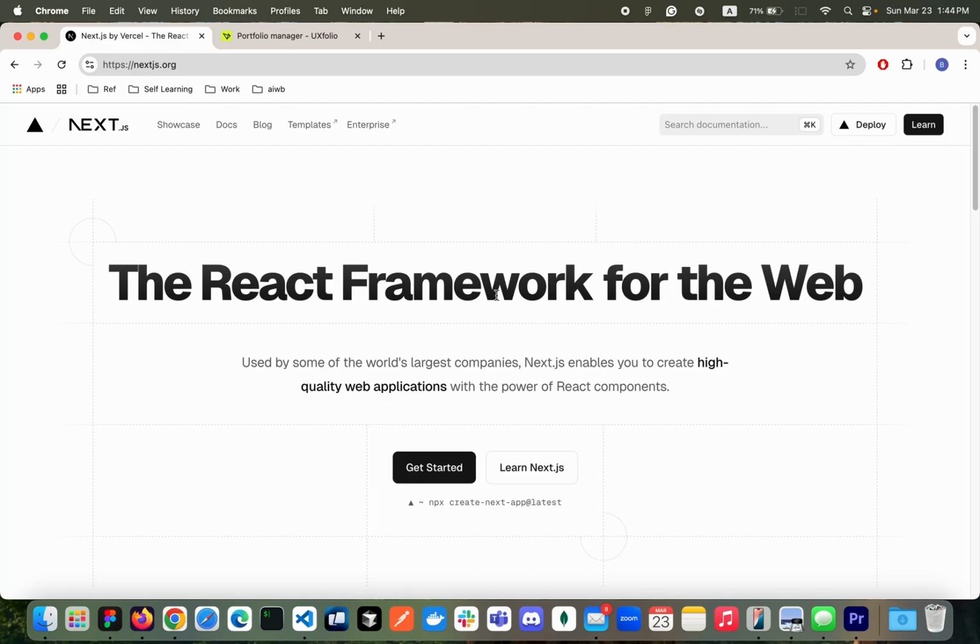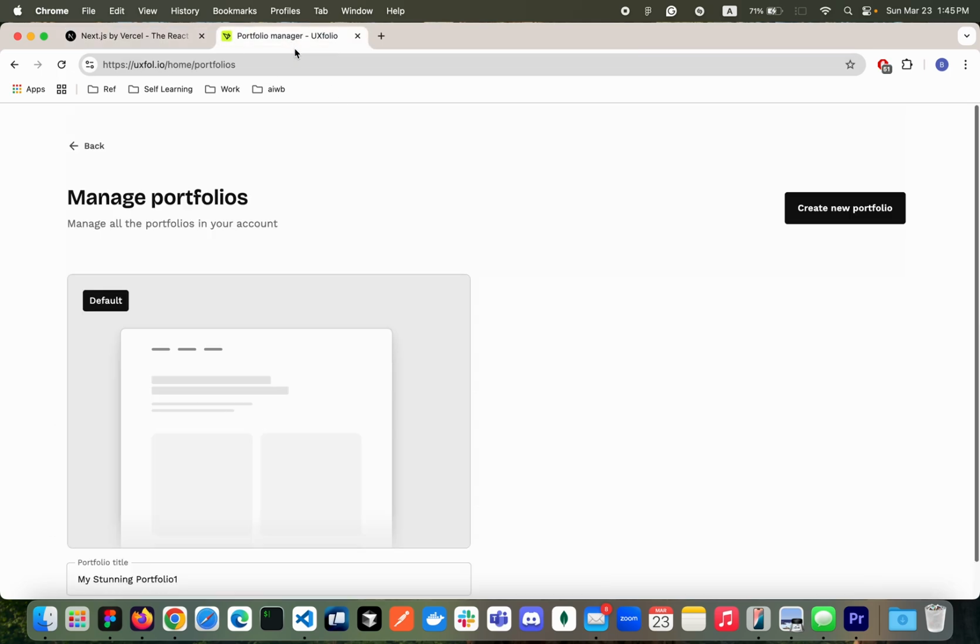So like the last video that I uploaded, I'll be using Next.js again, because I fell in love with Next.js lately. Today, what I will start to build is a website builder, something very similar to UX Folio. This application is pretty good to reference.